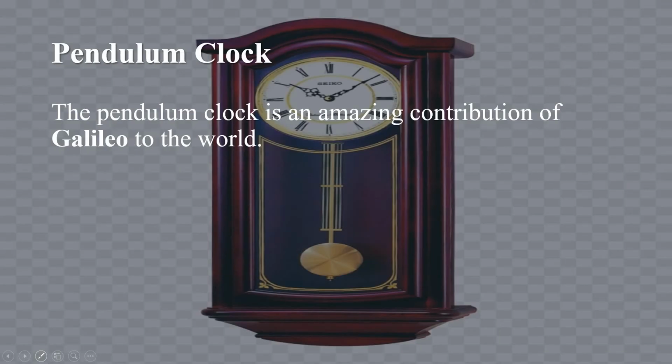And now let us understand about the pendulum clock. Students, the pendulum clock is an amazing contribution of Galileo to the world. Students, did you know that in clocks and watches, time is measured by using some kind of action that is constantly repeated? Many have a small balance wheel which swings to and fro, and in quartz watches, the movement is controlled by vibrations of a quartz crystal. And a pendulum clock is controlled by a swinging pendulum. Thus, all clocks make use of some periodic motion.